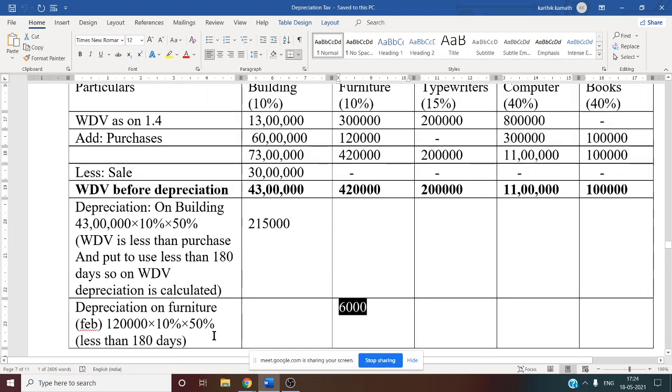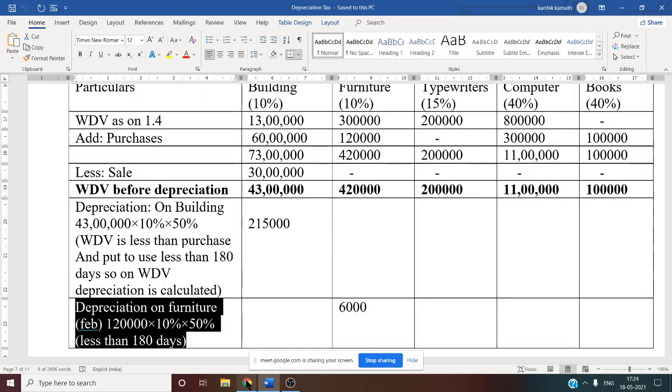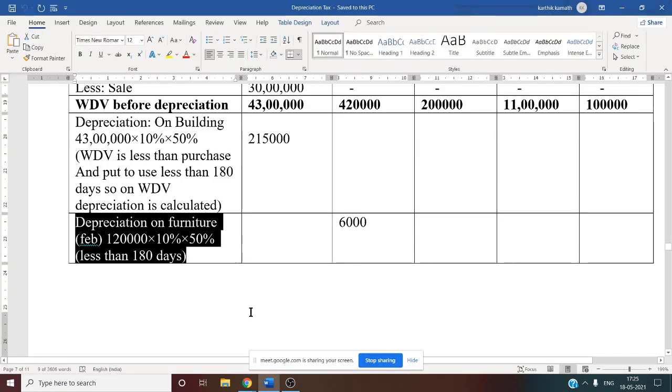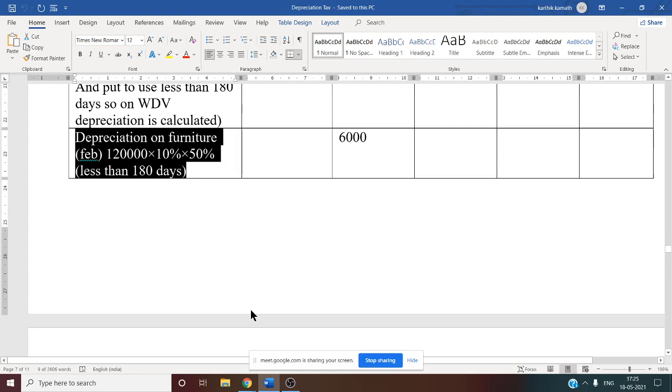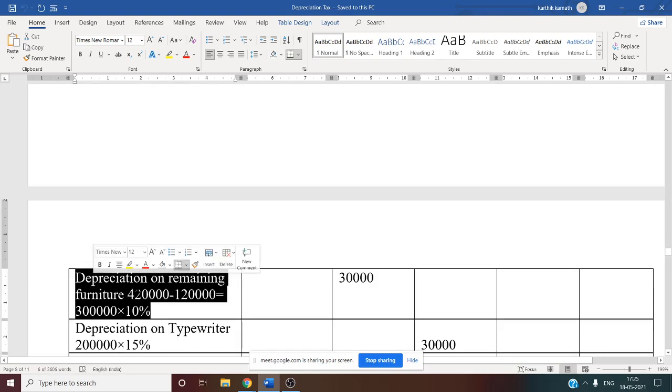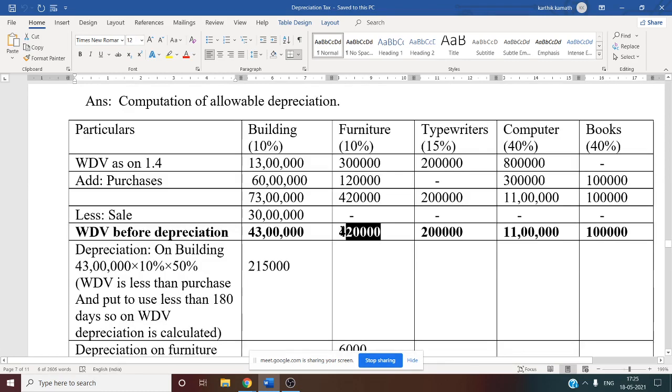Once you calculate the depreciation on the purchase of furniture, we need to calculate the depreciation on the remaining balance as well. How to get the remaining balance? Depreciation on remaining balance is on written down value before depreciation. Written down value before depreciation is 4 lakh 20,000, minus purchase of 1 lakh 20,000, so the remaining balance is 3 lakh.